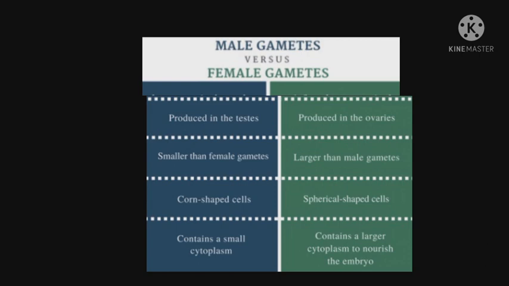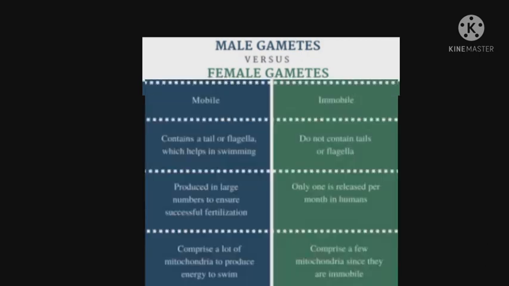Male gametes contain a small cytoplasm. Female gametes contain a larger cytoplasm to nourish the embryo. Male gametes are mobile, that means they can move. Female gametes are immobile, they cannot move. Male gametes contain a tail or flagella, which helps in swimming. Female gametes do not contain tails or flagella.